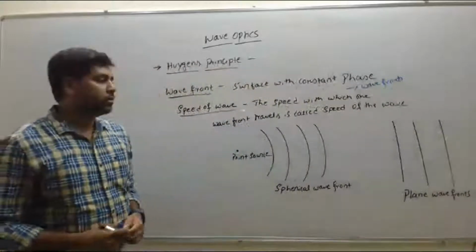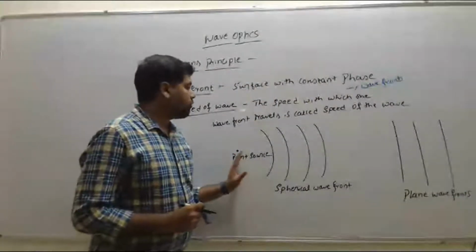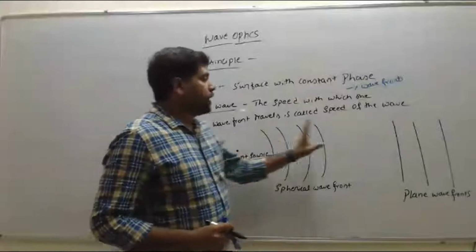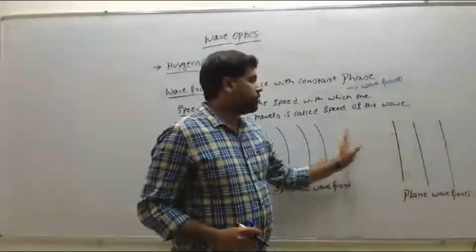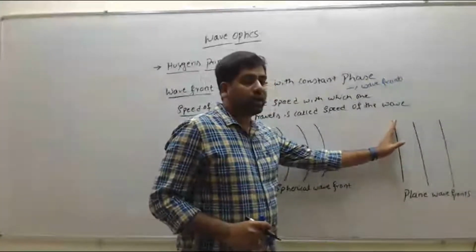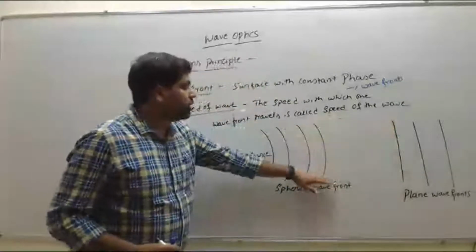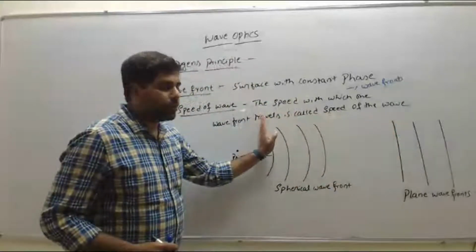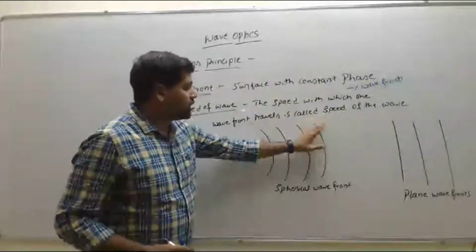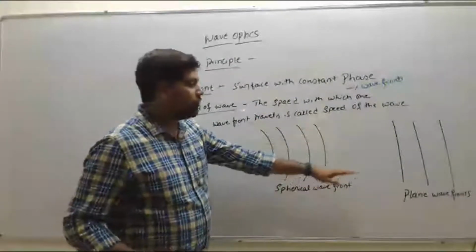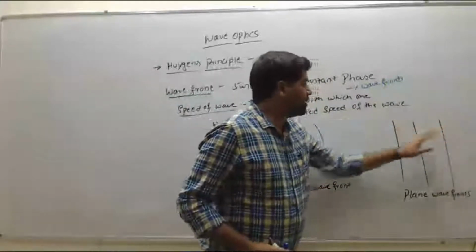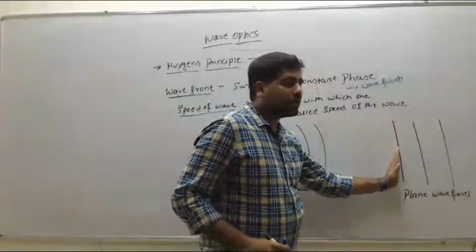So for the point source at a larger distance, if we take a part of the sphere, and if we complete it, we will get one sphere. We consider only a certain part from here to here. If we observe it from the opposite side, it appears to be a straight line.